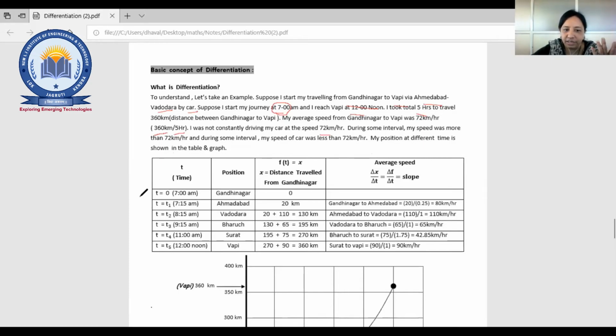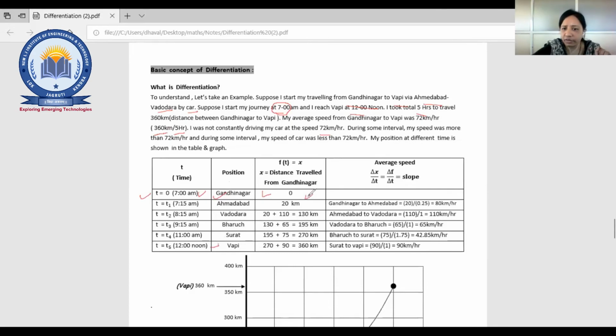At time t equal to 0, at 7 a.m., he starts his journey from Gandhinagar to Vapi. So first, your location will be Gandhinagar. Traveled distance x is the distance traveled from the source, right? Our source is Gandhinagar and destination is Vapi.